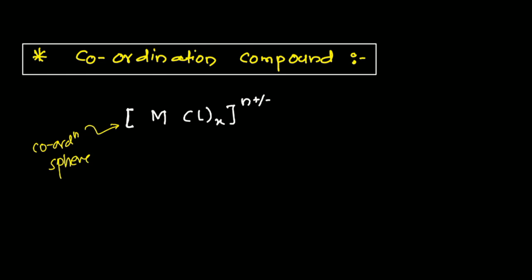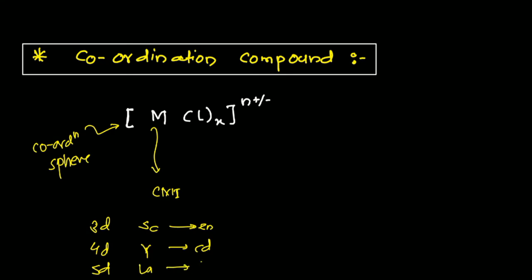M is the central metal ion, belonging to the 3d, 4d or 5d series. The 3d transition series starts from scandium to zinc, the 4d series from yttrium to cadmium, and the 5d series from lanthanum to mercury. Most coordination complexes are from these three series.